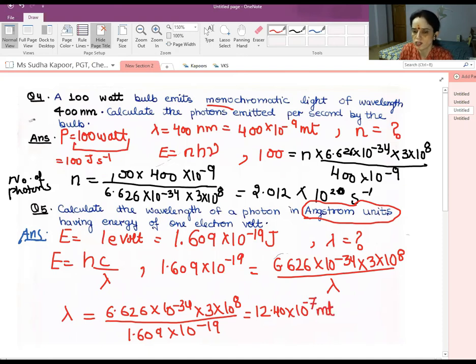But since the question is asked in Angstrom units, we have to convert it into Angstrom also. So the value in Angstrom becomes 12.40 into 10 to the power 3 Angstrom. So now we have calculated the wavelength of the photon in Angstrom units. Now let's move to the next question.